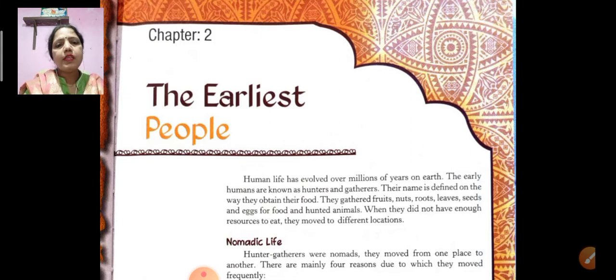Because they had no society and no particular lifestyle, their life was that of hunters and gatherers. Their name is defined by the way they obtained their food. They gathered fruits, nuts, roots, leaves, seeds, and eggs for food and hunted animals. When they did not have enough resources to eat, they moved to different locations.